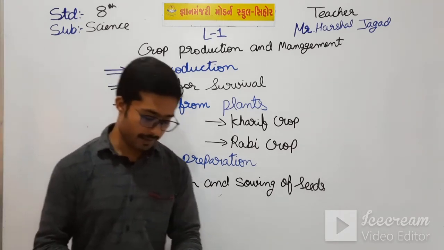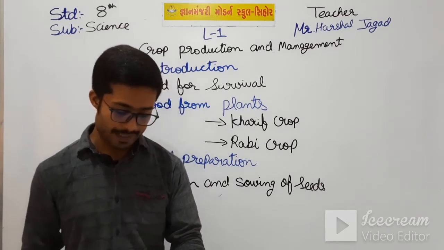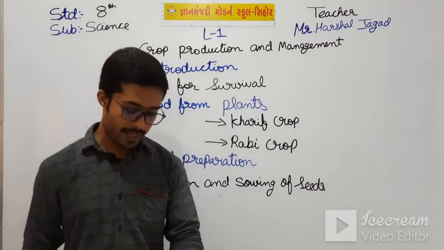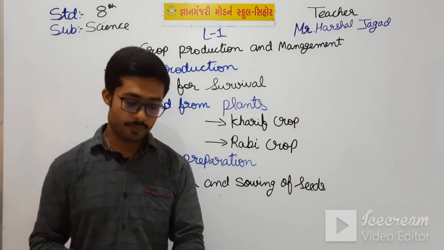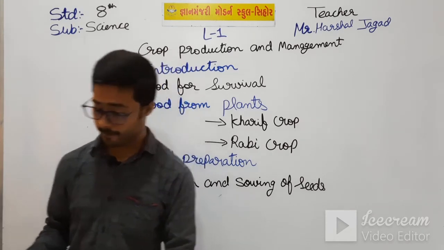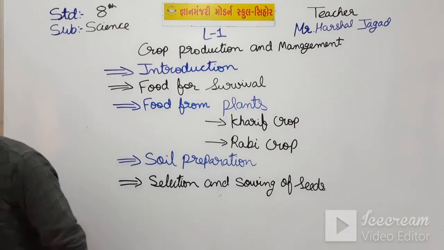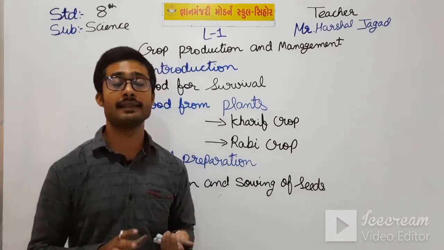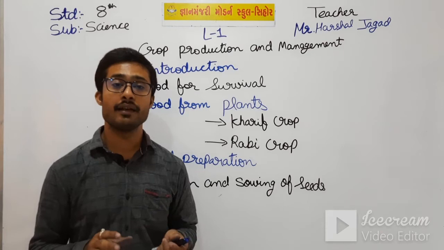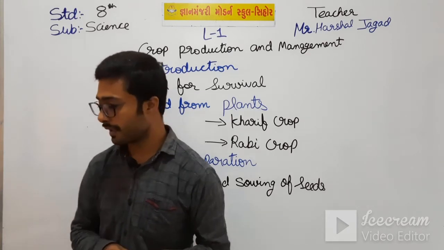Here is the picture in your textbook on page number 13. See here, manual sowing and seed sowing using a seed drill. These both pictures are given. Next, we have seen the activity of how healthy seeds and unhealthy seeds are separated. Okay, we have seen that activity.